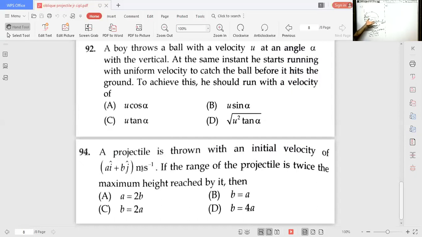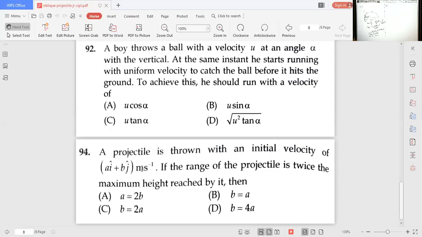In what time to catch the ball? In what time the ball reaches the ground, in the same time the man has to reach the point here. That means the time taken by the ball to reach the ground must be the same as the time taken by the man to reach this point. That is equal to the time of flight. So the distance traveled by the man to catch the ball, which is equal to the range of the projectile, divided by the time taken by the man to catch the ball, which is equal to the time of flight. So for the time of flight, the man has to cover a distance equal to the range. So what is the velocity of the man? Okay, Ashwant.